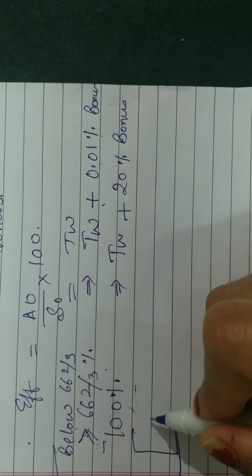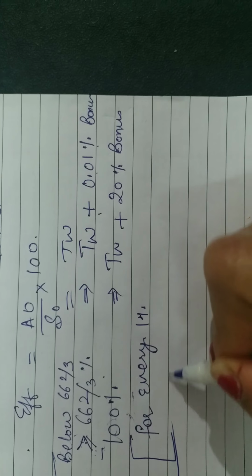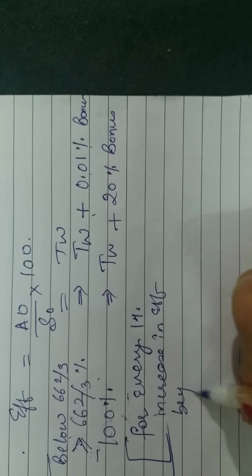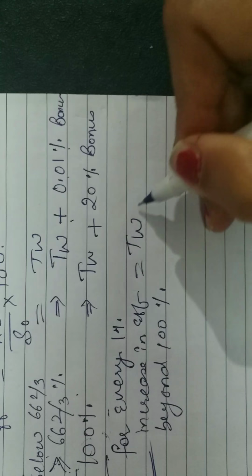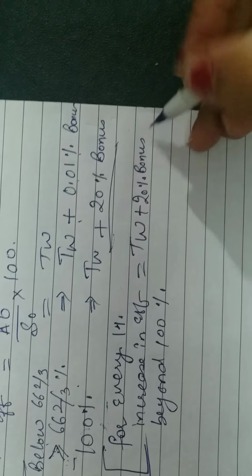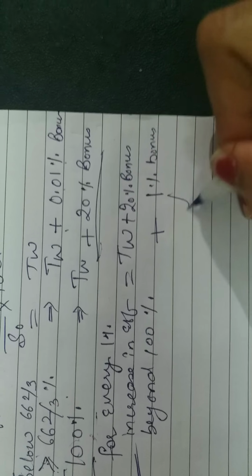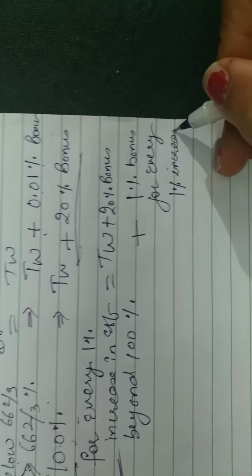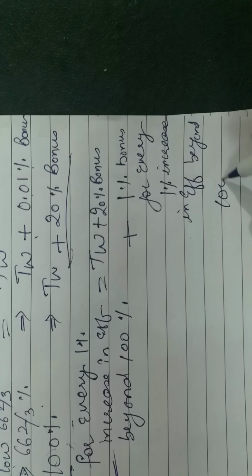And beyond that, the formula states for every 1% increase in efficiency beyond 100%, the worker will be given time wages plus 20% bonus as he was getting earlier, plus 1% bonus for every 1% increase in efficiency beyond 100%.